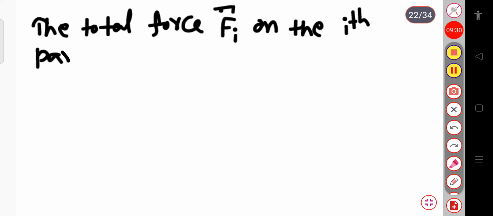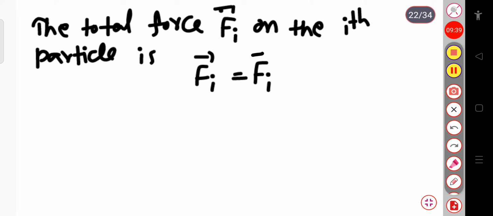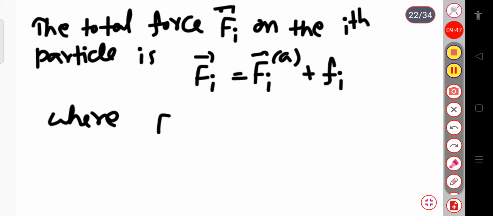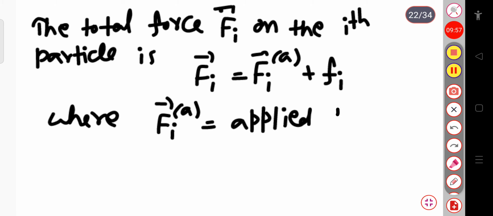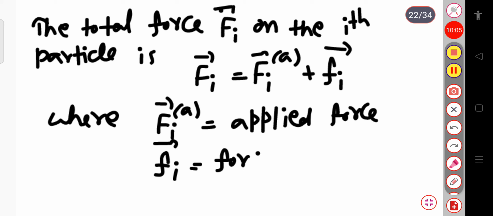It can be expressed as, we can write this total Fi vector equal to the force applied, that is Fi applied, plus fi, this is the force of constraint, where Fi superscript A represents the applied force, and this small fi is the force of constraint. Constraint means the restricted force, constraint force.